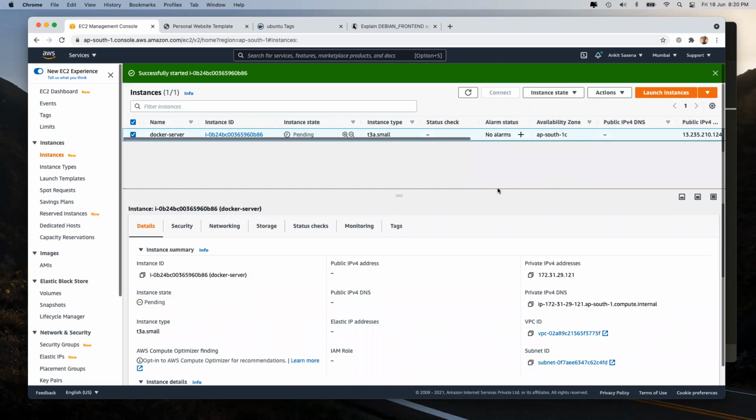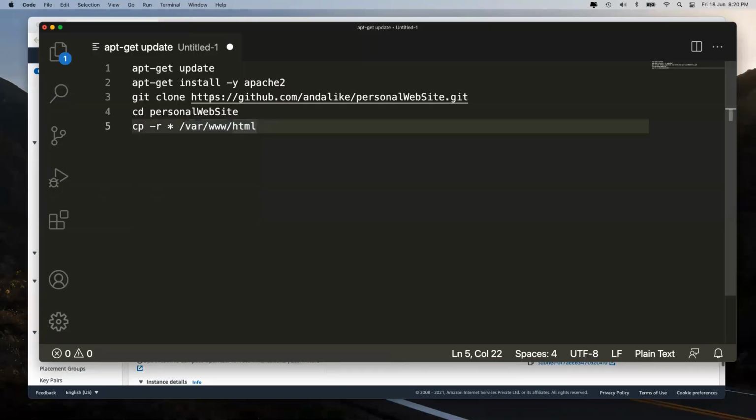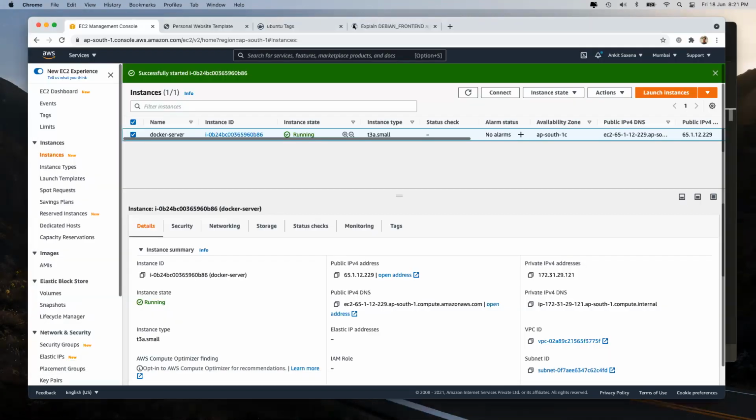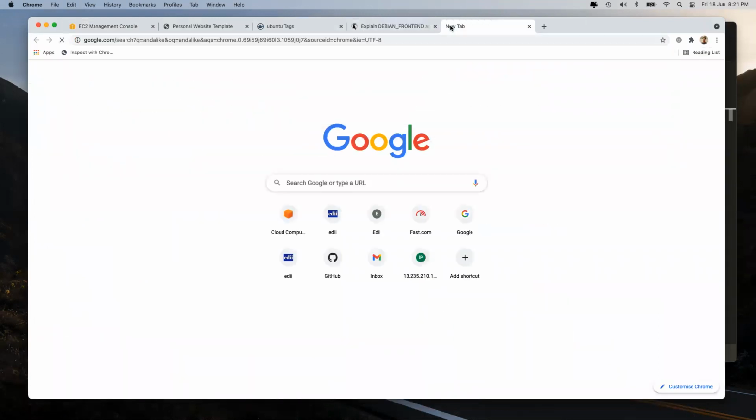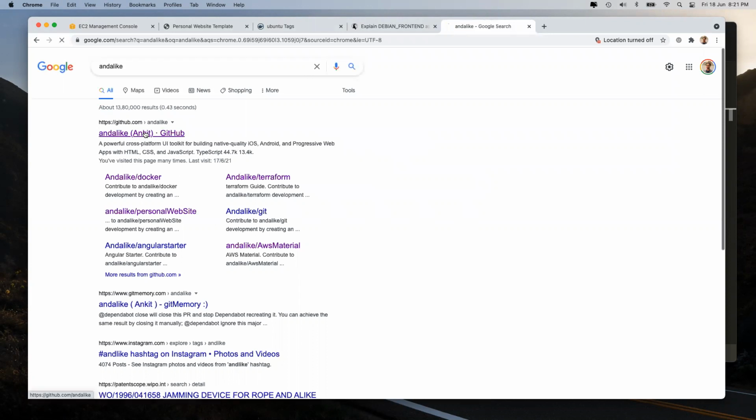Now, was this understood by all of you? Whatever magic we did over here: why we didn't do sudo, why we had to install git over there, why we did a copy, why we did a Debian non-interactive, and finally the foreground task. Yes or no? Yes, good. Now you will obviously say, where do I get it from? The answer is it is all present inside your assignments over here.